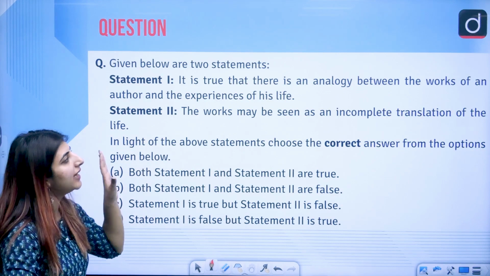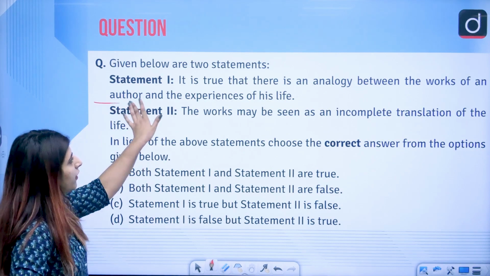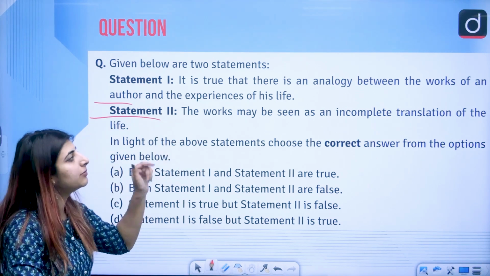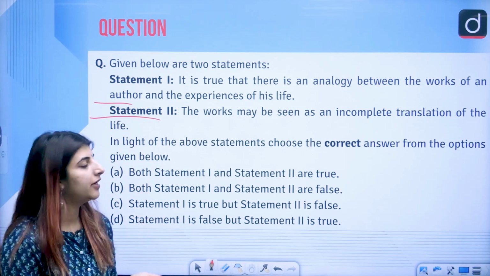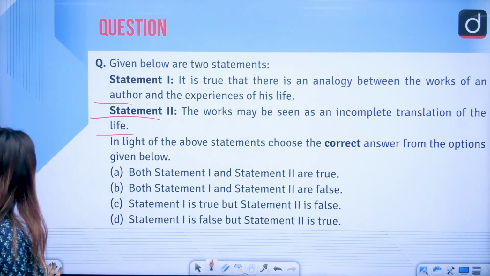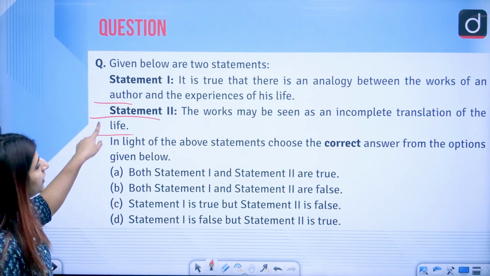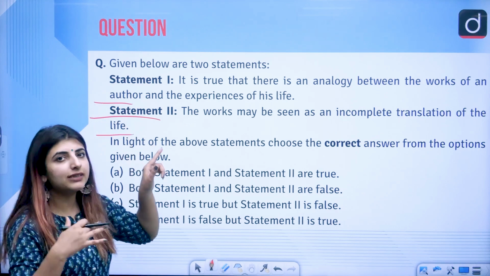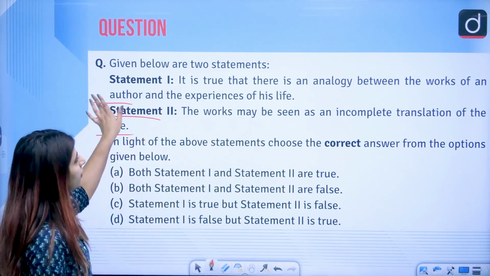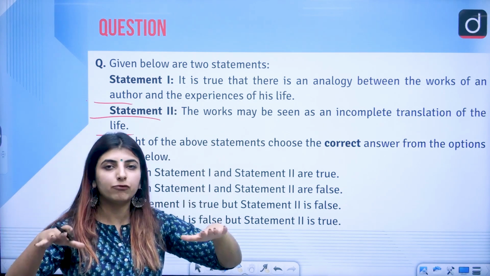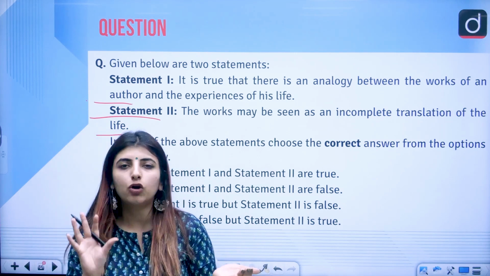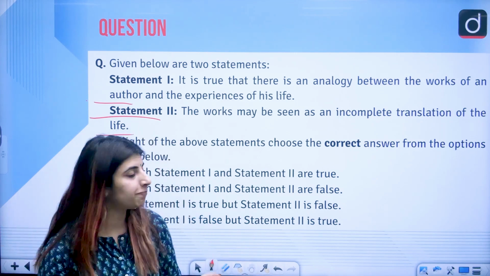Then, it is true that there is an analogy between the works of an author and the experiences of his life, statement 1. Statement 2 says the works may be seen as an incomplete translation of the life. Answer to this question is option A, that both the statements are true, because of course a writer who is writing, there is an analogy between the works and the experiences of his life, because someone who would have experienced something in his life will write maybe according to that very experience only.